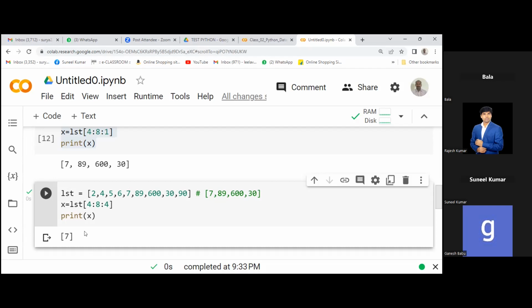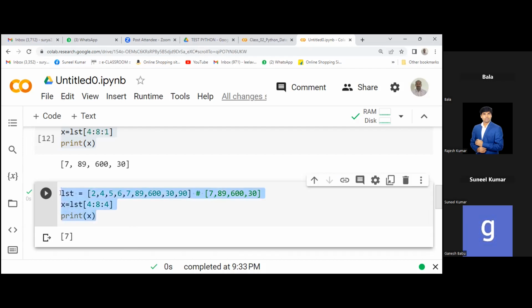How many jumps you can make must stay within the range. I got it. The first and second values are the range. It will create the data in that range, and within that range, how much you want to jump is the third one, the stepping. If you take one, then everything will be continuous, because it's a one jump. If it is two, then it's a two jump, two gap. If it is three gap, four, like that. But your range will be limited. Within that range, it will jump.